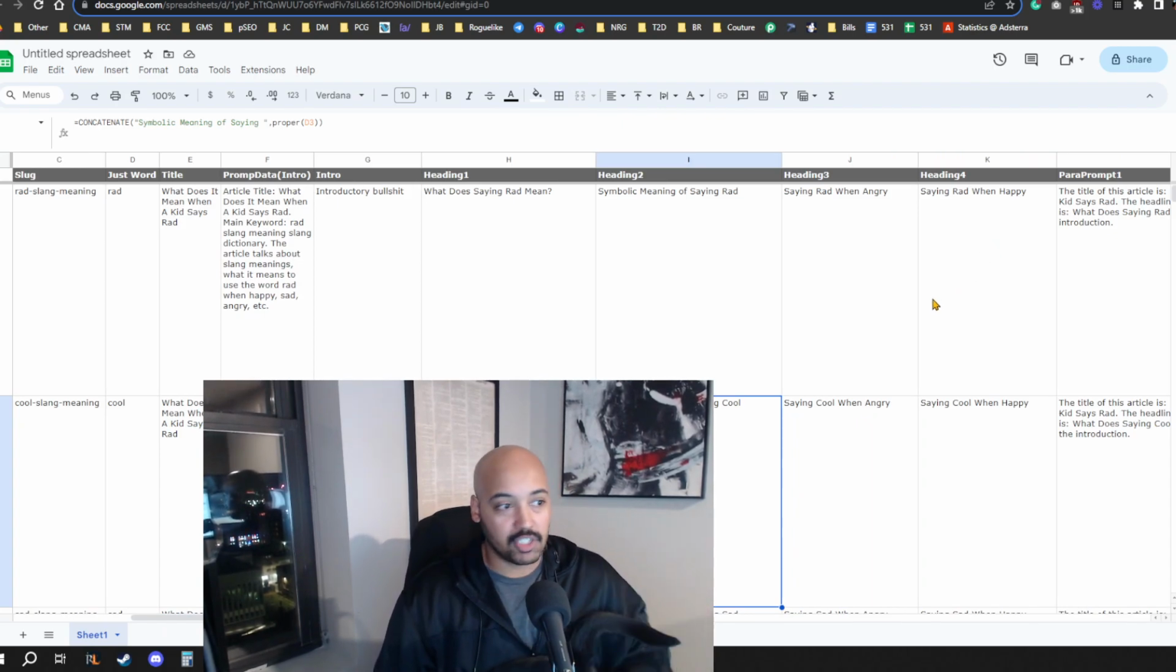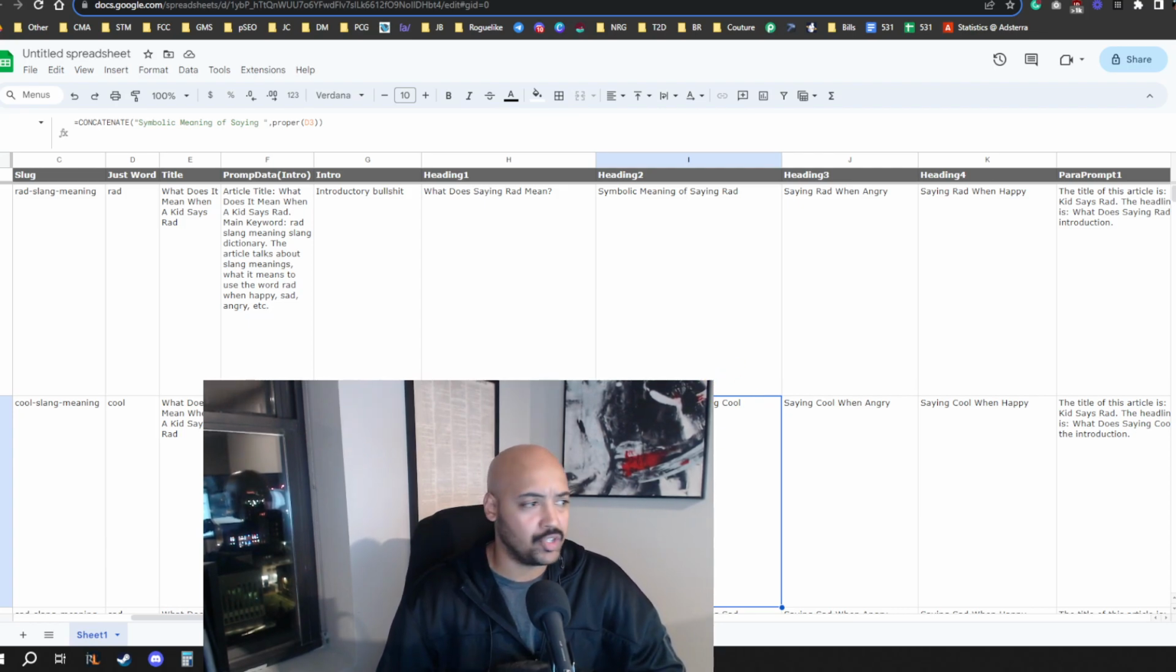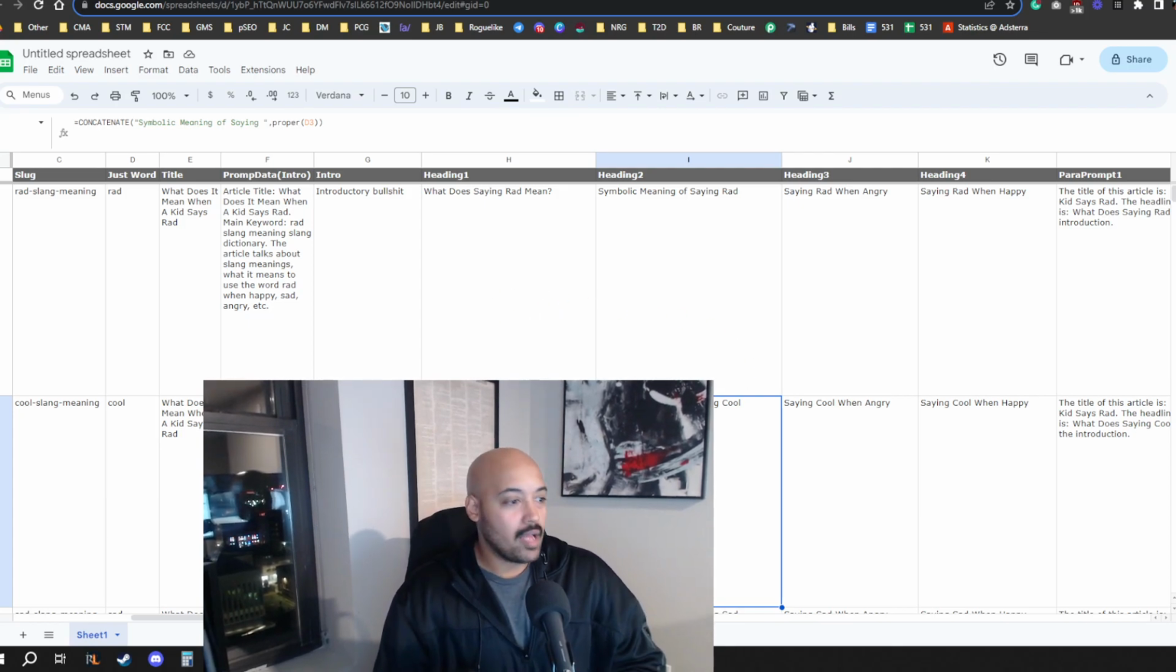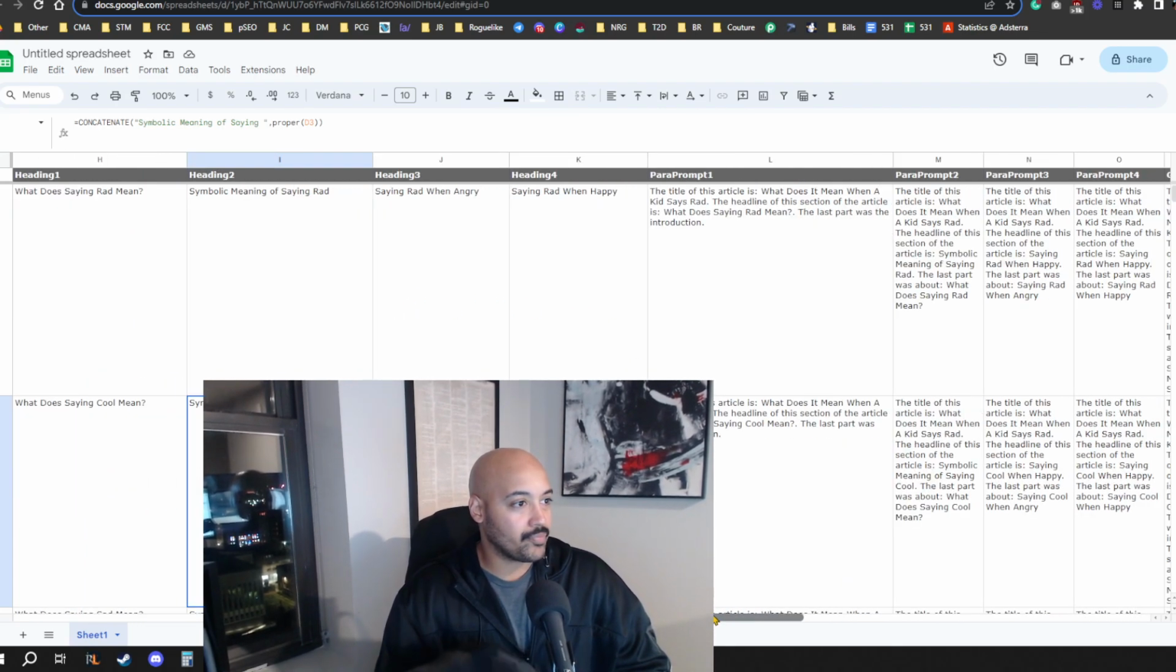All those get 20 searches per month, and there's no keyword data for the slang word cool, but I'm just going to assume that it gets a similar amount of searches. By doing it that way, you actually uncover a lot of hidden treasures and hidden gems. So boom, those are the H2s that I'm going to have in my article, and boom, on to the next.